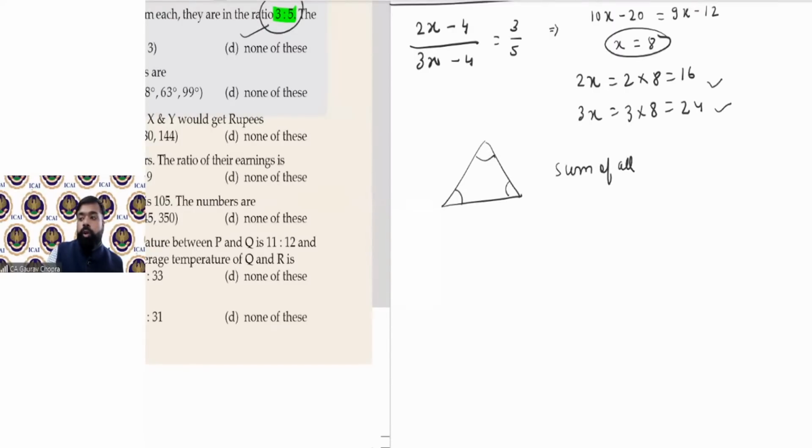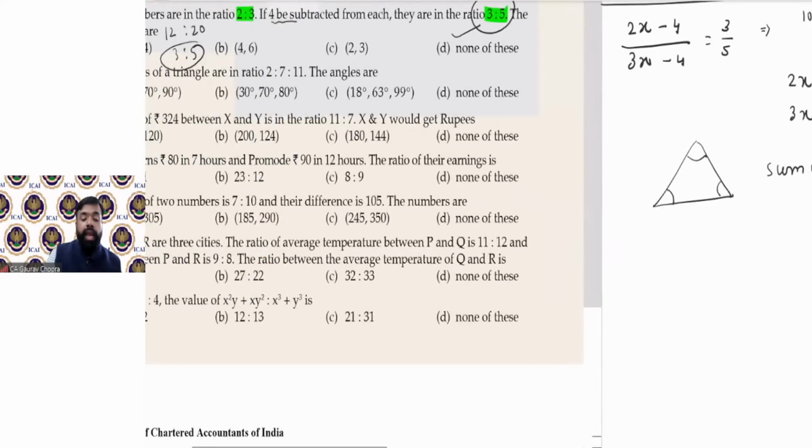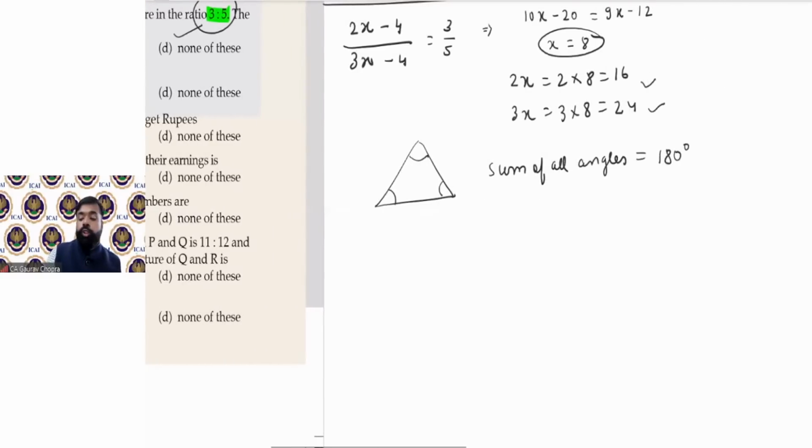Sum of all angles is 180 degrees. Now you have to find all the angles, and all these angles are in the ratio of 2 ratio 7 ratio 11. This is the ratio.